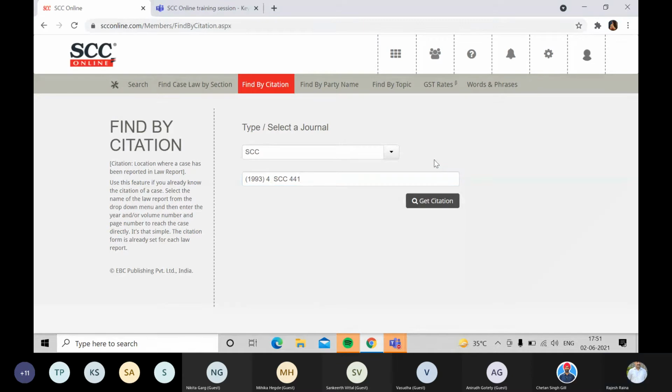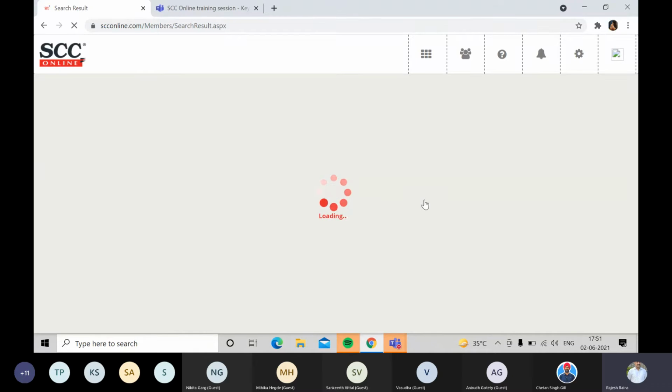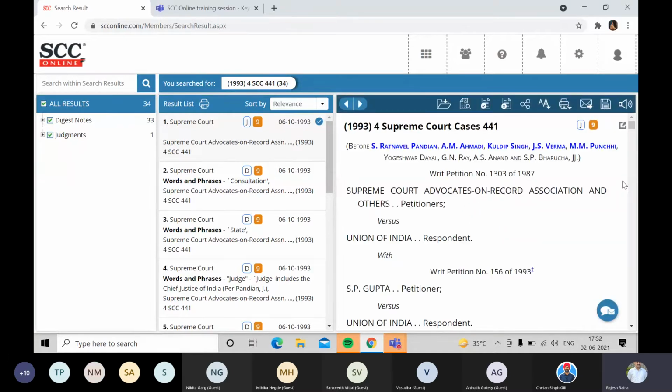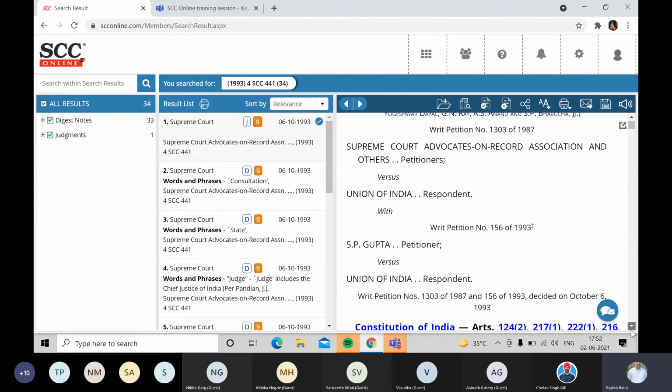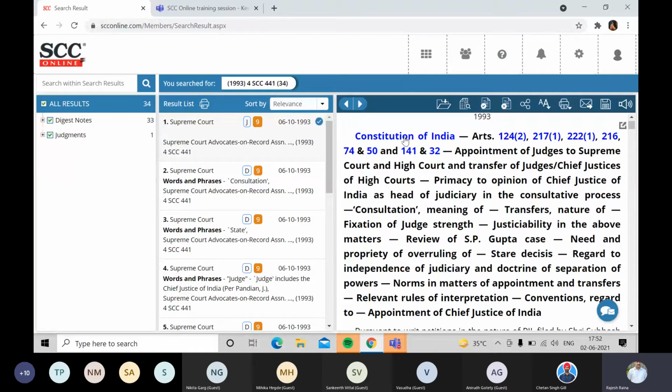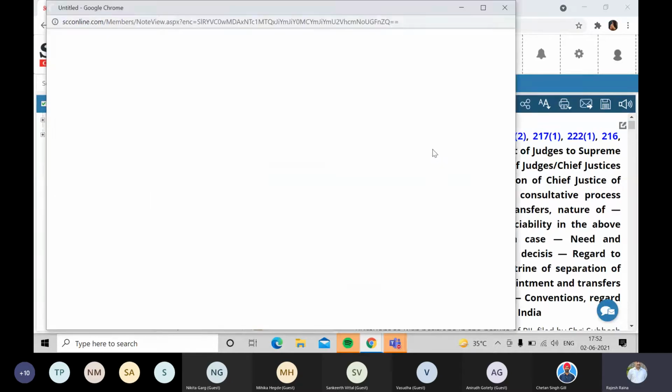This judgment on transfers and appointments of High Court judges is there, and in this the first thing you will see is the editorial input, in the form of the head notes or the digest notes. As you can see here, we have done the hyperlinking of all the articles and acts which are available here. So if I want to read Article 32, I need not go to the Act section.